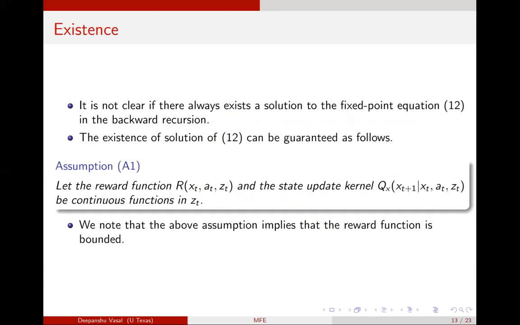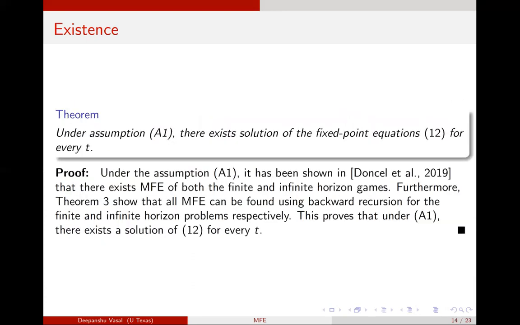Now there's an issue of existence for the fixed point equation for each time t, and we give the following sufficient conditions to show that there always exists a solution for such a fixed point. So we assume that the reward functions and the state update kernels are continuous functions in zt. Then under this assumption, there always exists a solution for the fixed point equation number 12 for every time t. And the whole argument of the existence is as follows.